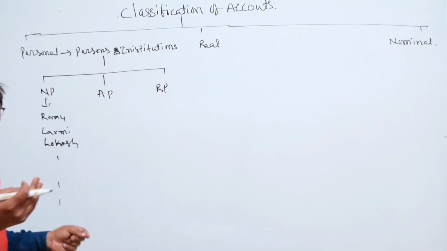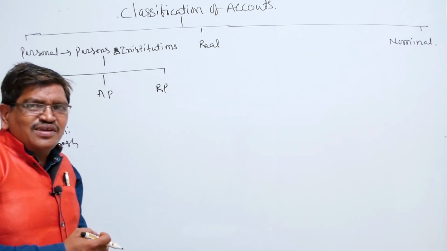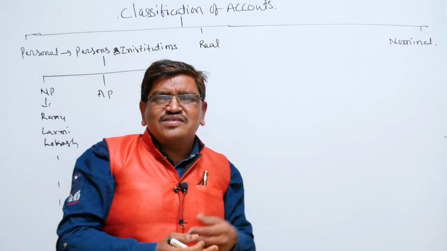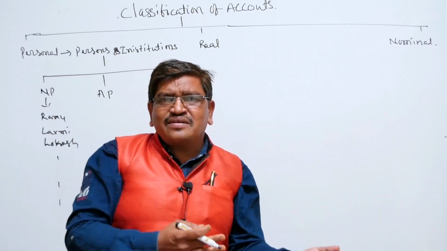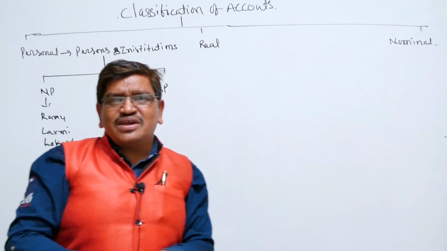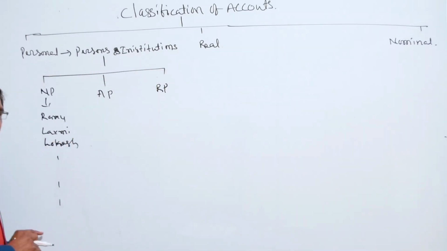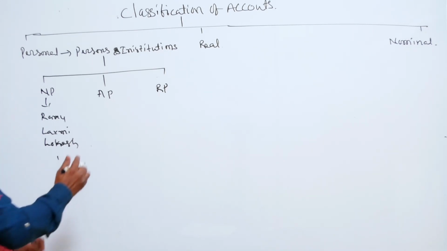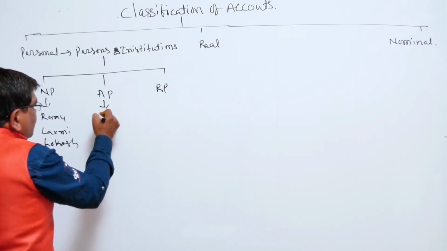If you write Tong or Ting, those are also person names. In the case of Chinese persons, Japanese persons, Tong, Ting, those persons also come under natural persons. Okay, do you agree or not? Are you following? Yes. Then next, artificial persons.